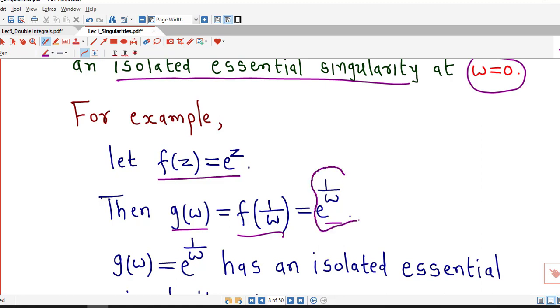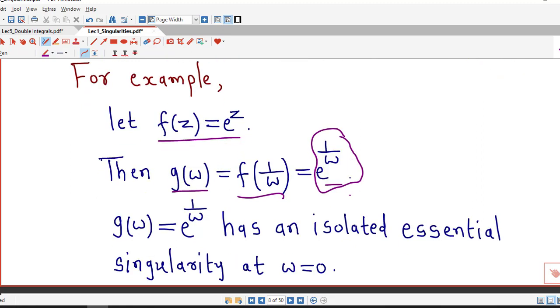And we have discussed in earlier lectures that this e raised to 1 by w has an isolated essential singularity at w equal to 0, because the principal part of the Laurent series of this function has infinitely many negative powers. There are an infinite number of terms with negative powers of w in the Laurent series expansion of e raised to 1 by w. So, therefore, w equal to 0 is an isolated essential singularity of this function g of w.